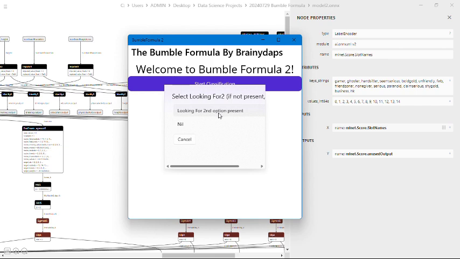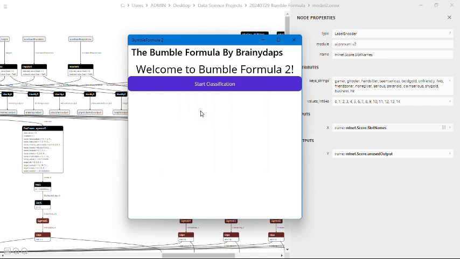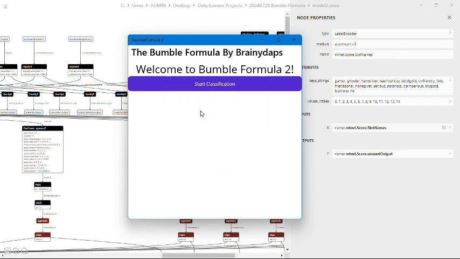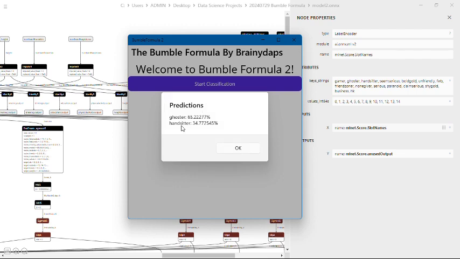So the second looking for was not there, so we pick none. The three values are there, 1, 2, 3. The courses are there, 1, 2, 3. The interests, yes, up to 3 interests are there. Now you can see the value that we got. We got Go Star 65.2% and Ant-sitter at 34.7%.